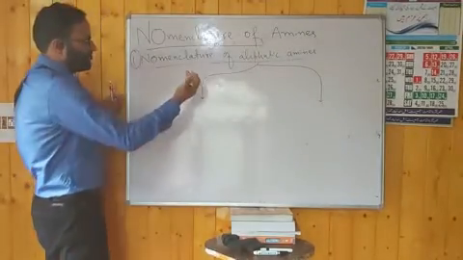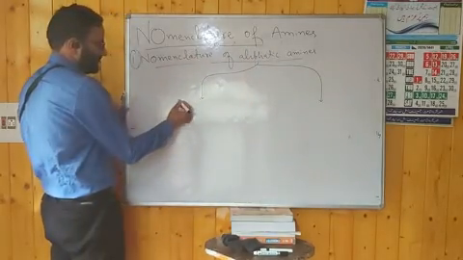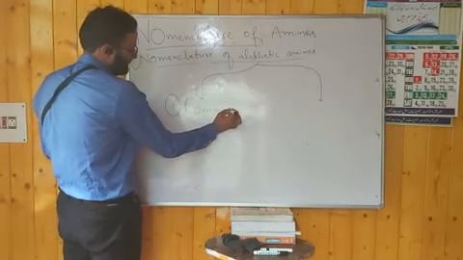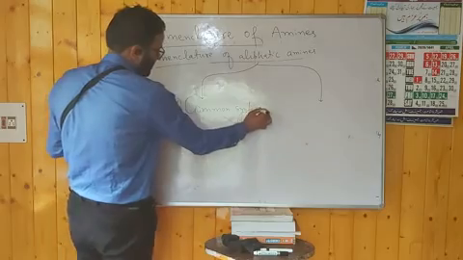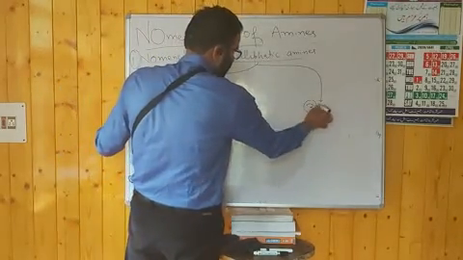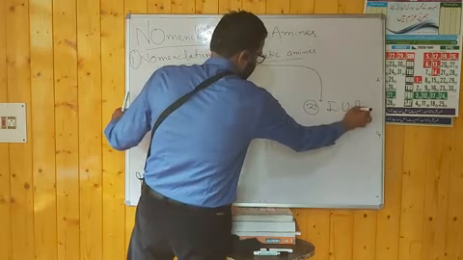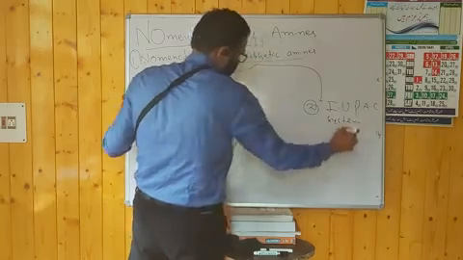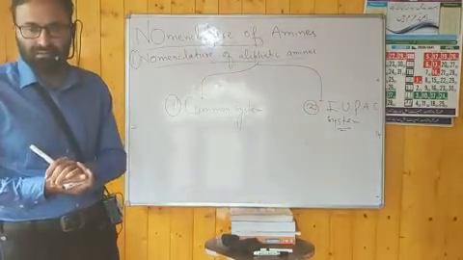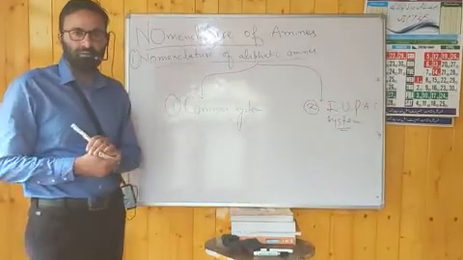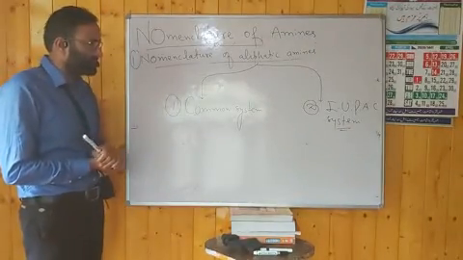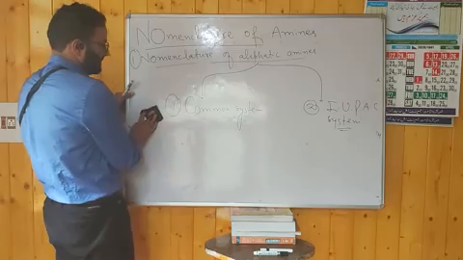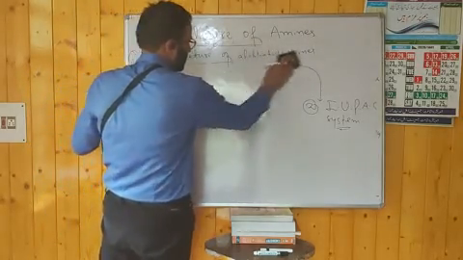In the same way, for aliphatic amines, there are two systems: the common system of nomenclature and the IUPAC system of nomenclature. Let us start with the first one, the common system of nomenclature.